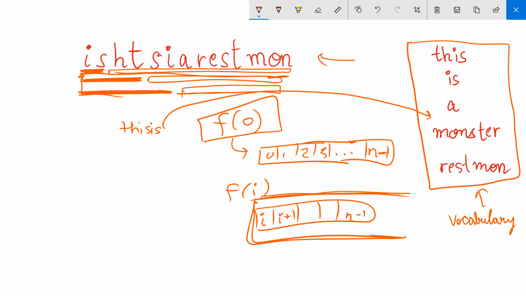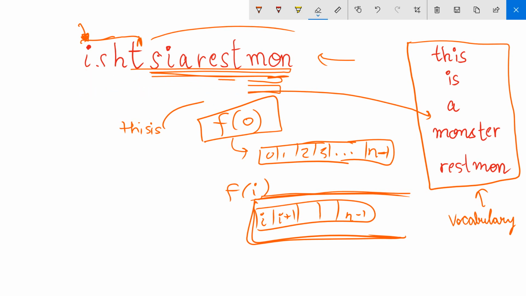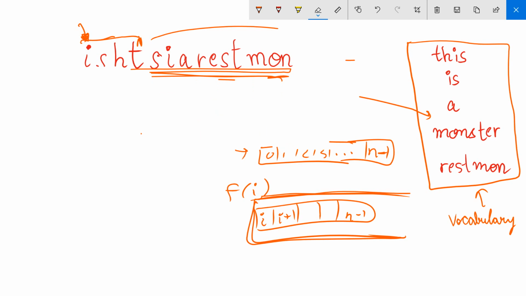So what is happening over here is that you are at some position, and from that position you see how far you can go and make a word, and then the remaining string is left and you have to decode that. So let me clear all this. Yeah, so let's say we are at this place.